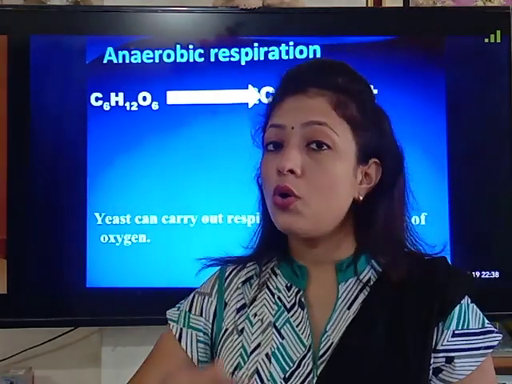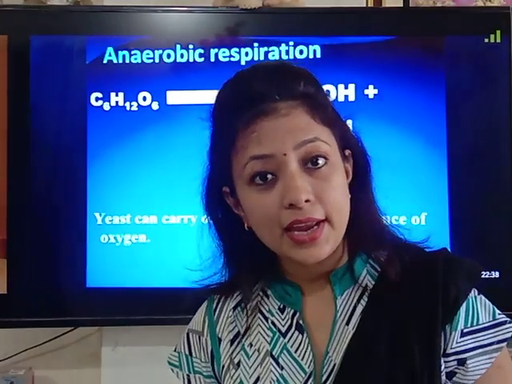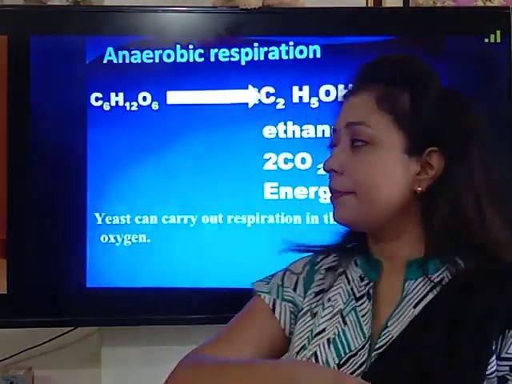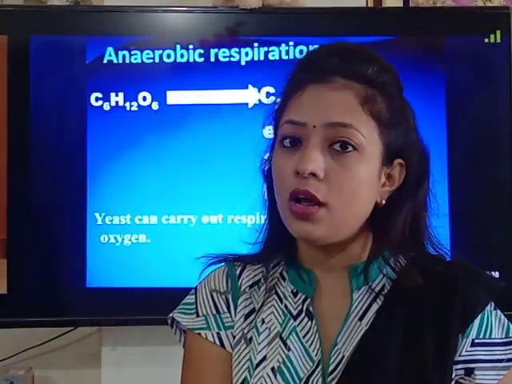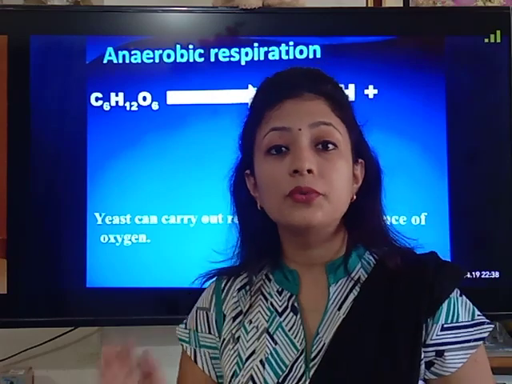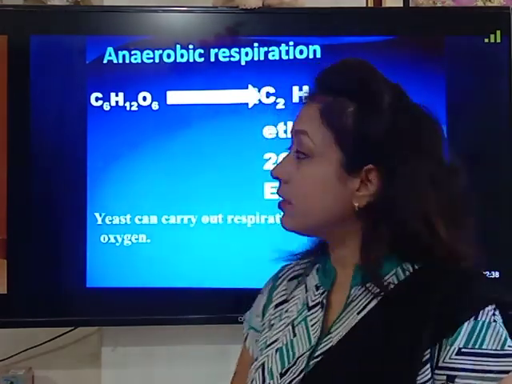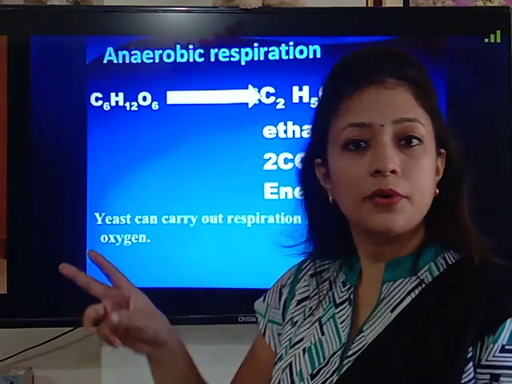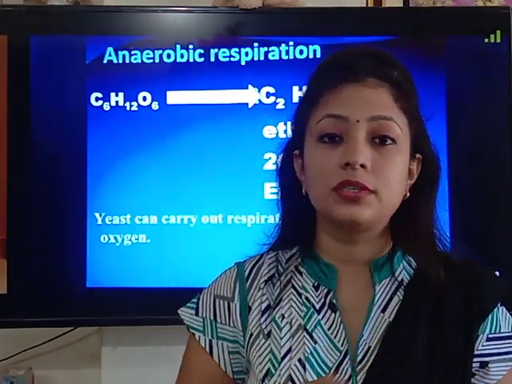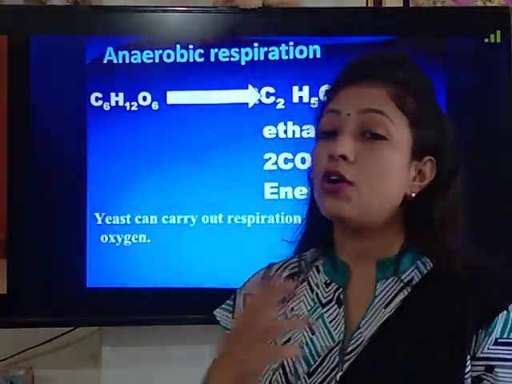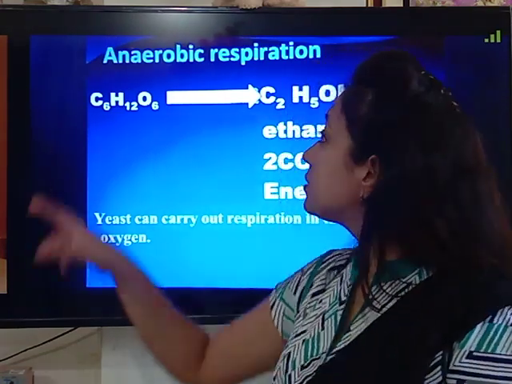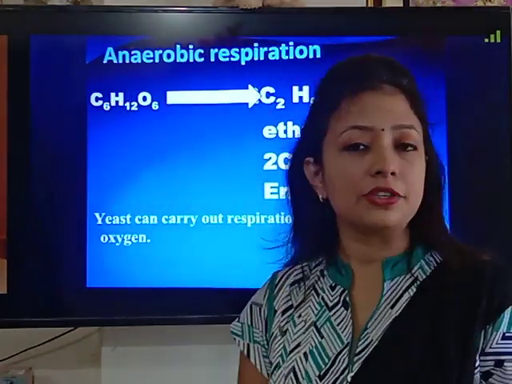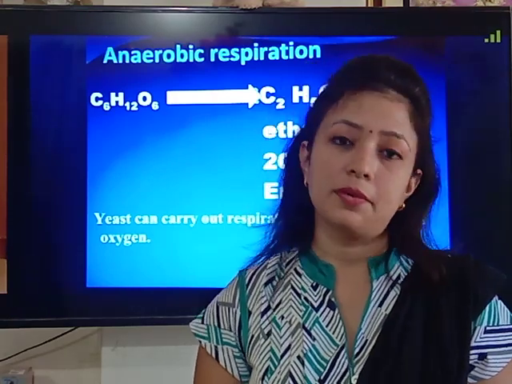And children, no ATPs are produced when pyruvate decomposes into ethanol. When pyruvate gets converted into ethanol, no ATPs are produced in that process. So only conversion of glucose to pyruvate produces 2 ATP, and the further process, that is from pyruvate to ethanol, does not produce a single ATP. So we can say a very small amount of ATP is produced by anaerobic respiration.